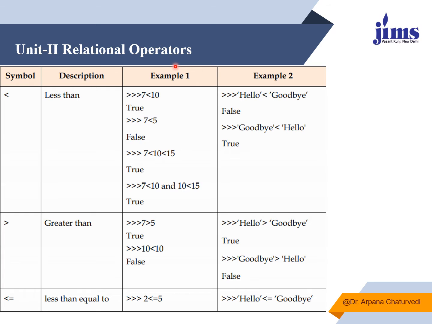So if you are trying to compare two values, like whether 7 is less than 10, it will return true, whereas if you say 7 is less than 5, it will return false. So less than checks whether the value on the left hand side is less than the value on the right hand side or not. You can use a logical operator also in this way, like 7 is less than 10 and 10 is less than 15. So it will look for the result. If both comparisons return true, then only the output will be true, otherwise it will be false. Like in this case, 7 is less than 10, yes, and 10 is less than 15, yes. The result is true.